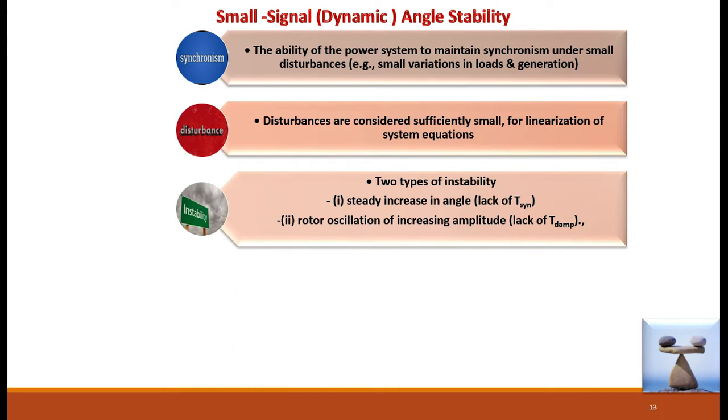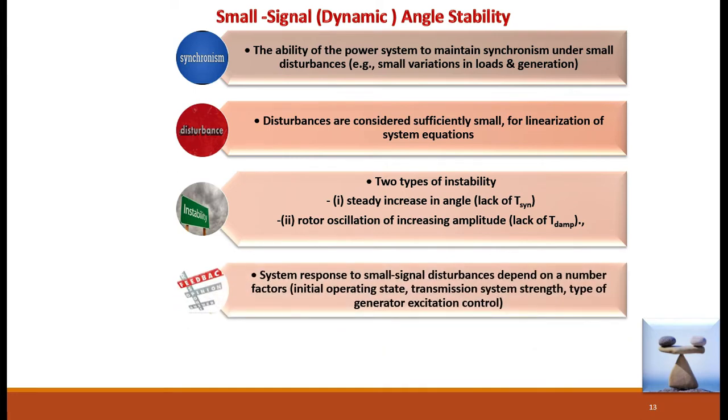Another cause of instability is rotor oscillations increasing in amplitude. If a small disturbance occurs, then the damper windings come into the picture. But if the damper winding is not sufficient to counterbalance the rotor oscillations, in that case also there is a possibility of instability in the system.